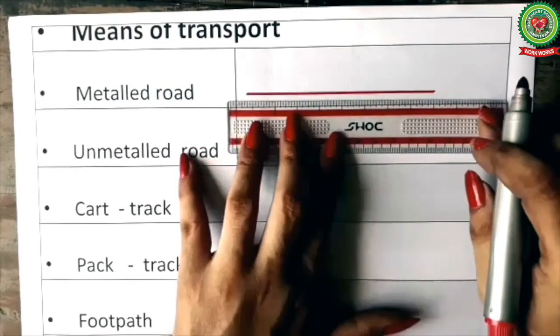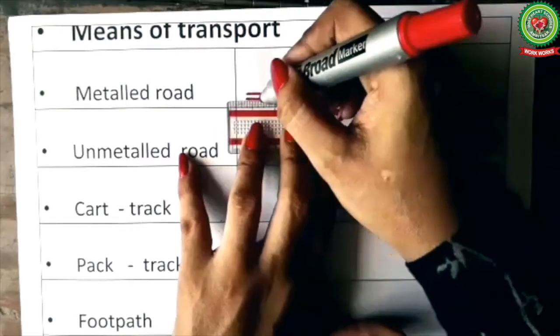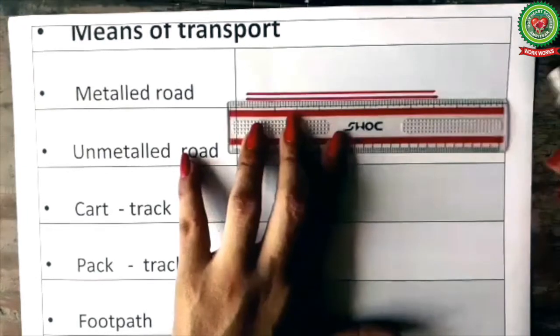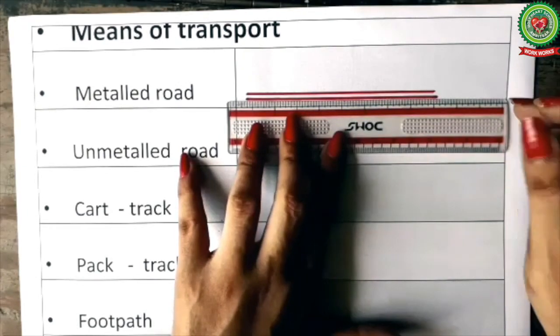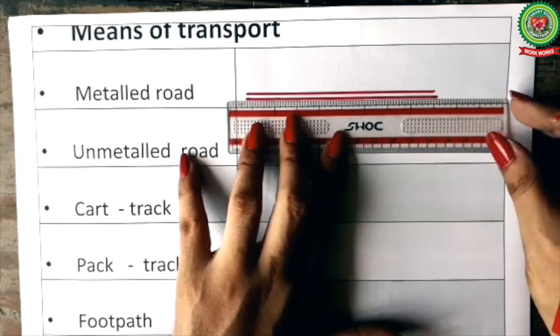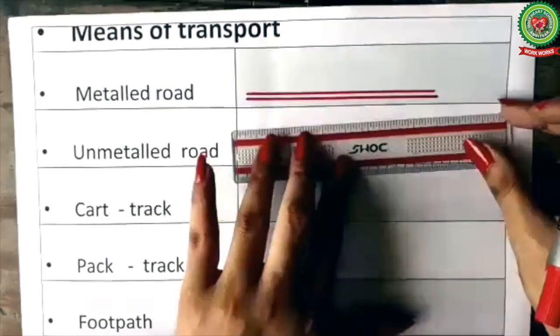The parallel lines are drawn very close to each other, but sometimes we leave gap in between them.